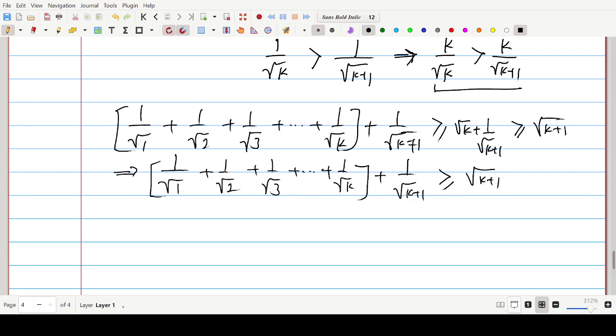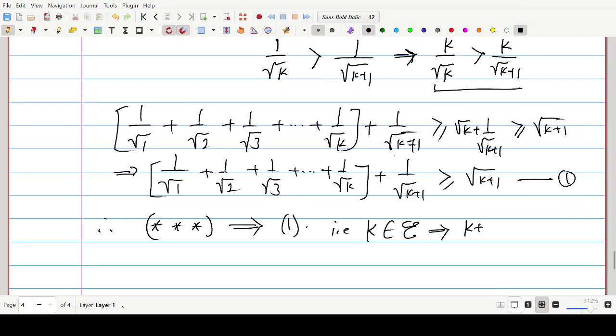So, therefore, we can say star, star, star have implied, let me call this implied 1. That is the assumption that k is an element of the set entity implies that k plus 1 is also an element of the set entity.